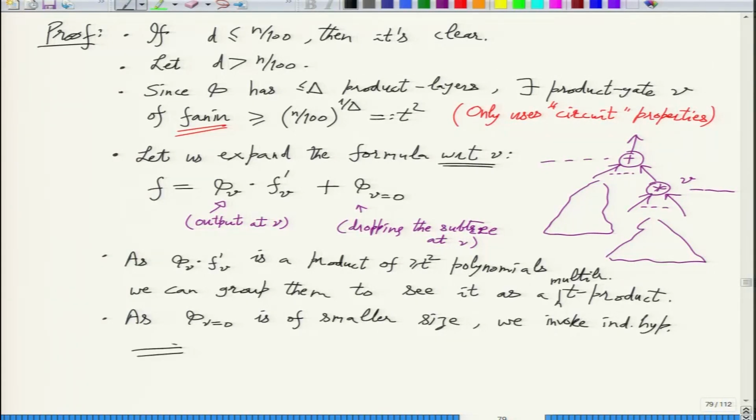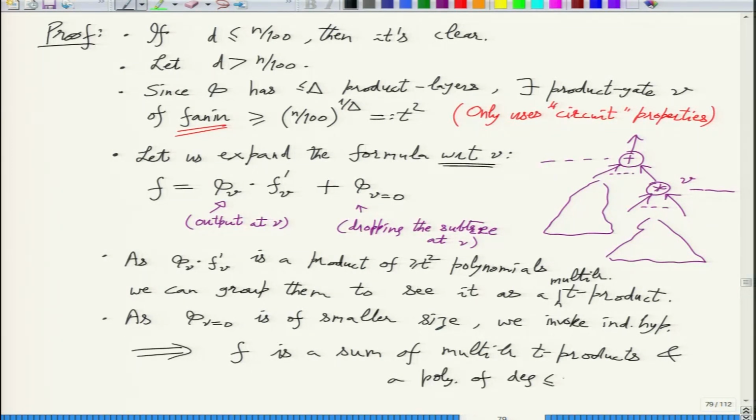So overall, both these things tell us that f is a sum of multilinear T products and a polynomial of degree less than or equal to n by 100.